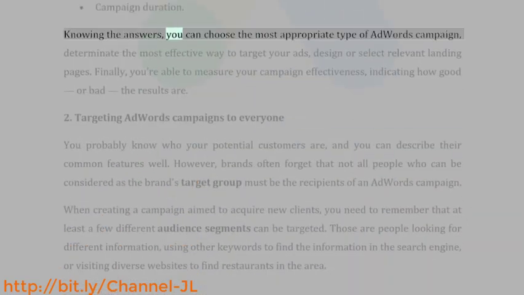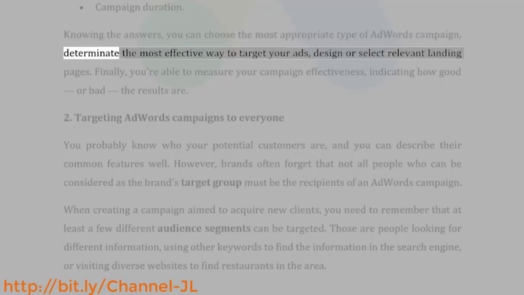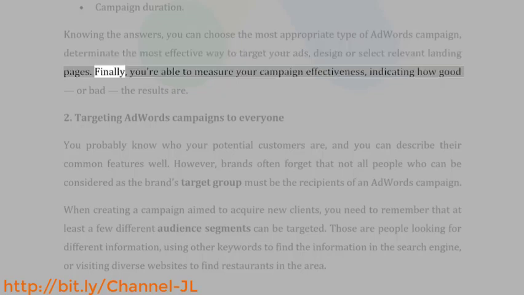Knowing the answers, you can choose the most appropriate type of AdWords campaign, determine the most effective way to target your ads, design, or select relevant landing pages. Finally, you're able to measure your campaign effectiveness, indicating how good or bad the results are.